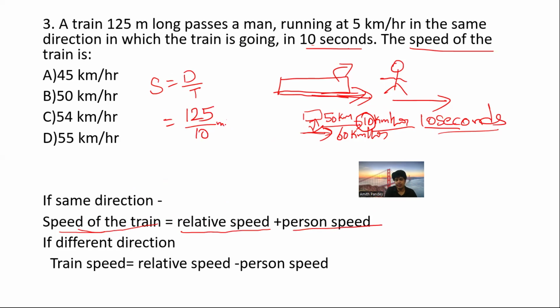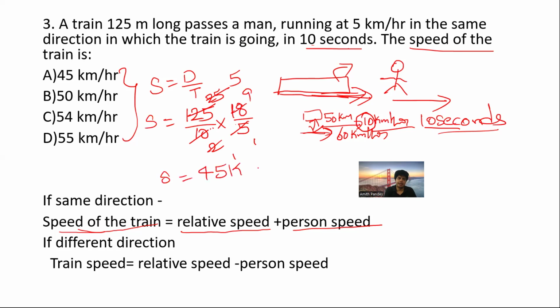125 by 10 meter per second, but the answer is in kilometer per hour. So as I told you, what we need to do in order to change from meter per second to kilometer per hour? Yes, meter per second to kilometer per hour, it's nothing but small to big. So we need to multiply here by 18 by 5. Very nice. So 5 ones are 5, 5 twos are 10, 2 ones are 2, so it equals 9 fives are 45 kilometer per hour.